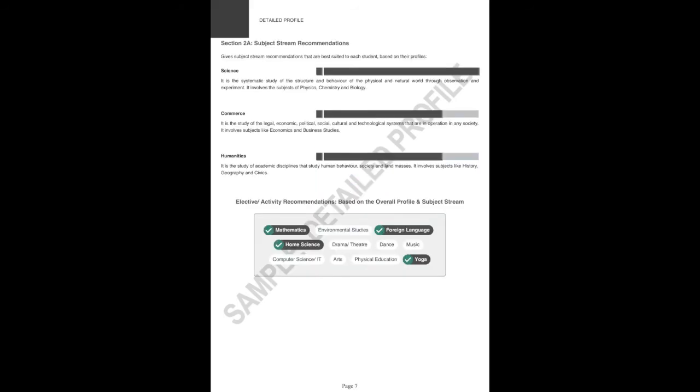Part 2 on page numbers 6 and 7. Here we have the subject stream recommendations for you in a decreasing order of match. The electives or activities with green ticks are the ones that are recommended for you.